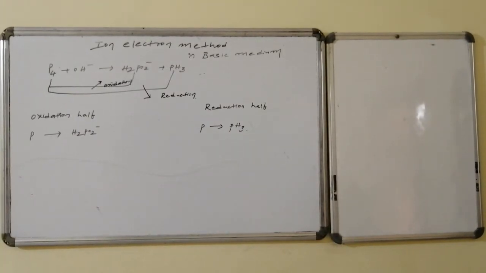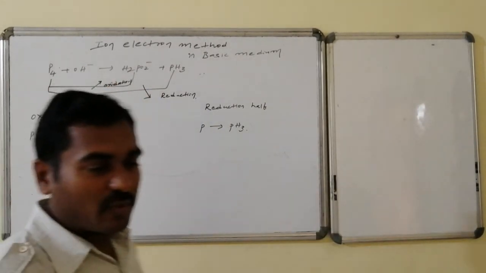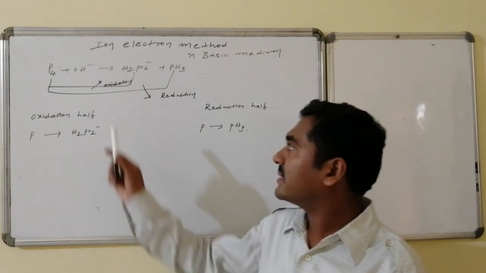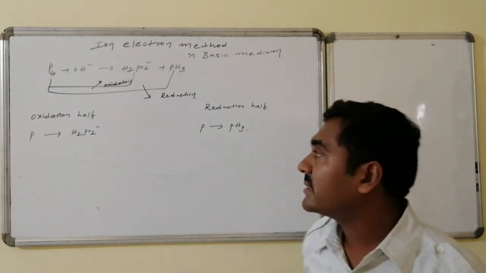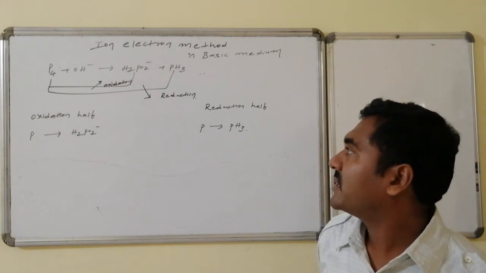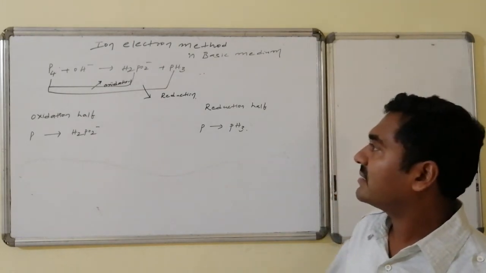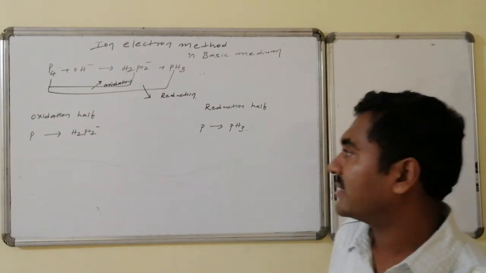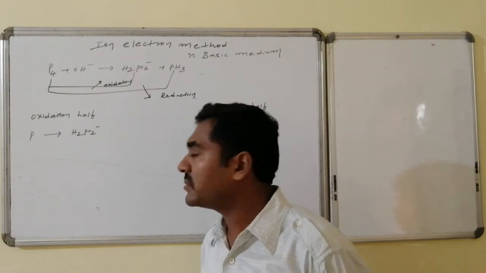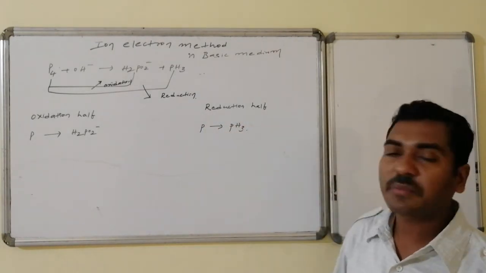After identifying the oxidation and the reduction: phosphorus in the 0 state is converted to phosphorus in a positive oxidation state, that is oxidation, an increment in oxidation number. We write that towards the left side. Similarly, phosphorus of 0 oxidation state is converted to phosphine of -3 oxidation state, a decrement in oxidation number, that is reduction, written towards the right side. That is, phosphorus is converted to H2PO2 minus, that is oxidation, and phosphorus is converted to phosphine.